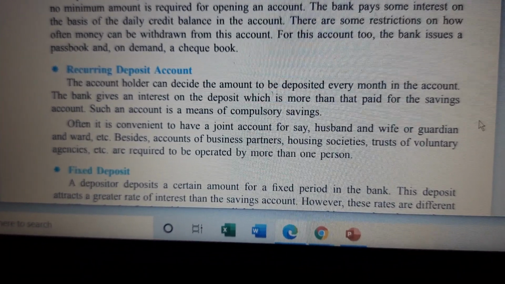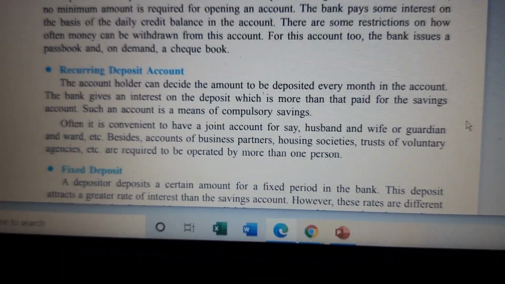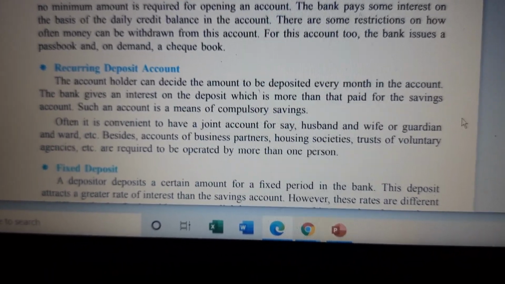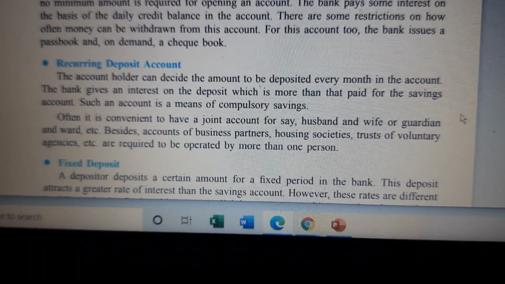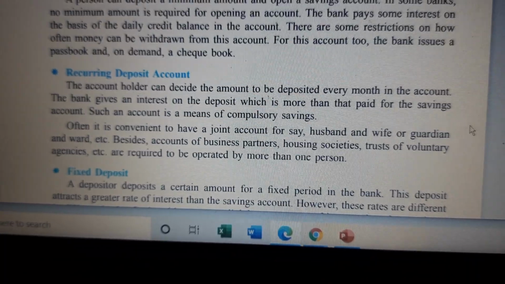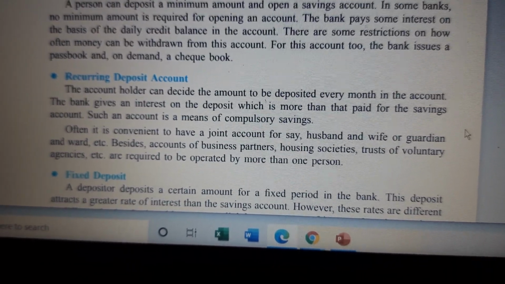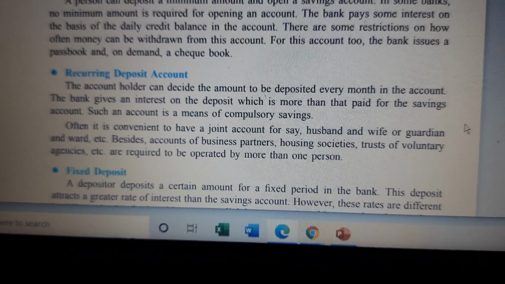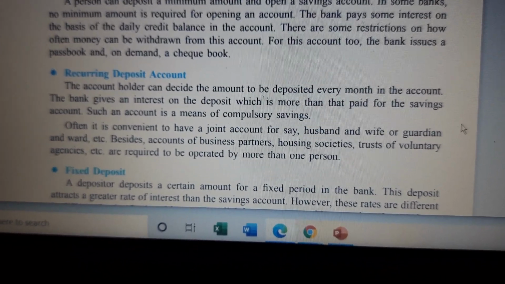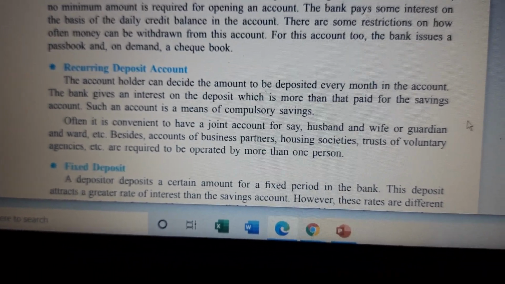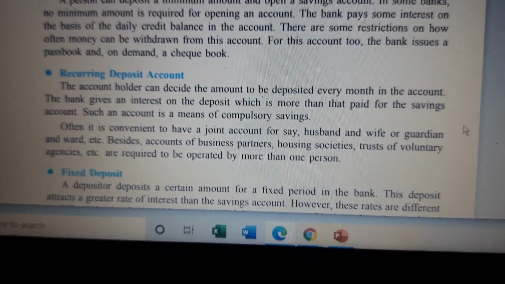Okay. Often it is convenient to have a joint account for, say, husband and wife or guardian. That is, when you're a minor, your parents will be your guardian, and the ward is you only, children. Besides, accounts of business partners, housing societies, trusts or voluntary agencies, etc. are required to be operated by more than one person. So when it is required by more than one person, it's always better to have a joint account, children.